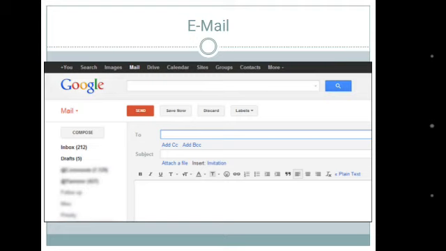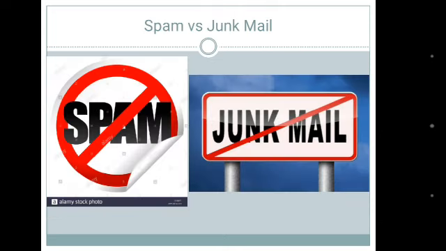Now let's see spam versus junk mail. Spam is defined as irrelevant or inappropriate messages sent on the internet to a large number of people, while junk mail is unwanted, unsolicited advertising or promotional material received through mail or email. These two terms are typically used interchangeably.